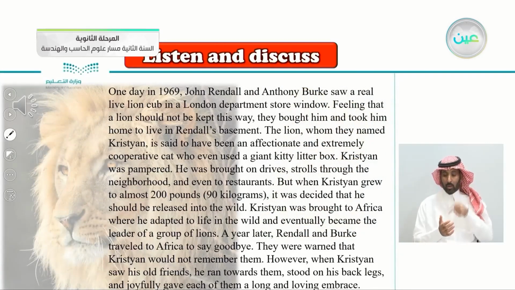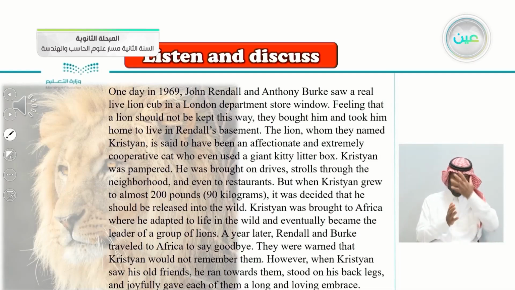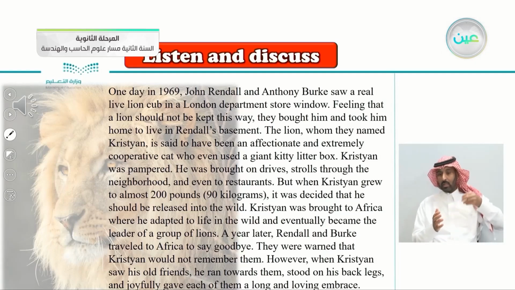One day in 1969, John Rendell and Anthony Burke saw a real live lion cub in a London department store window. Feeling that a lion should not be kept this way, they bought him and took him home to live in Rendell's basement. The lion, whom they named Christian, is said to have been an affectionate and extremely cooperative cat who even used a giant kitty litter box.